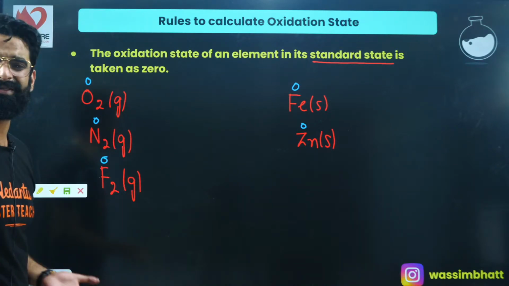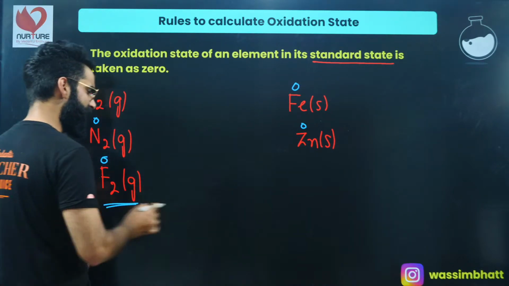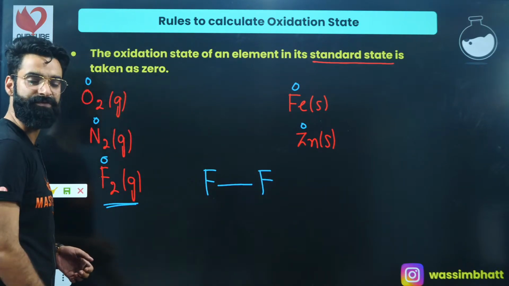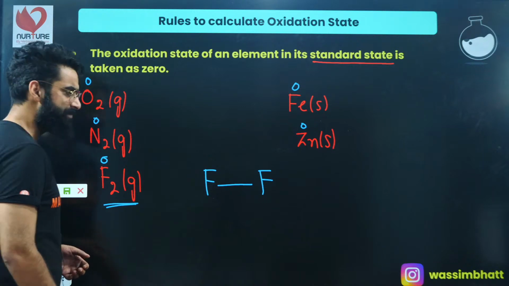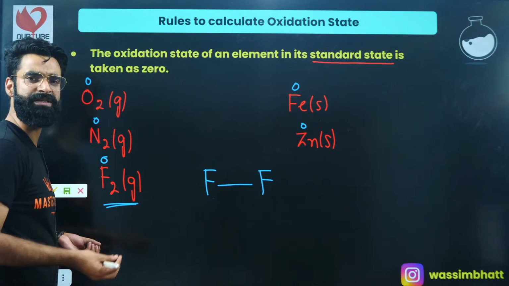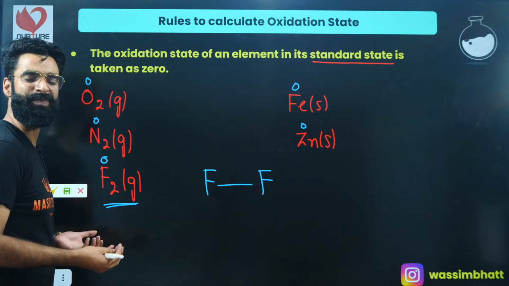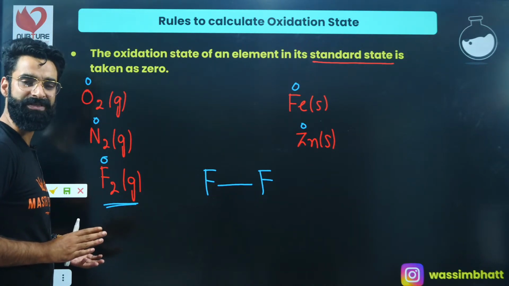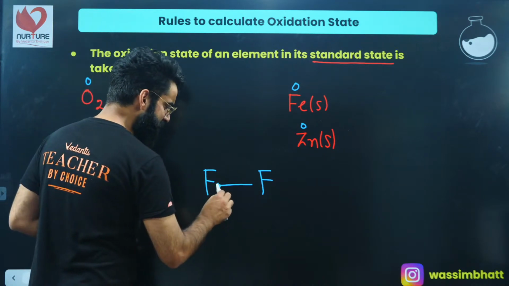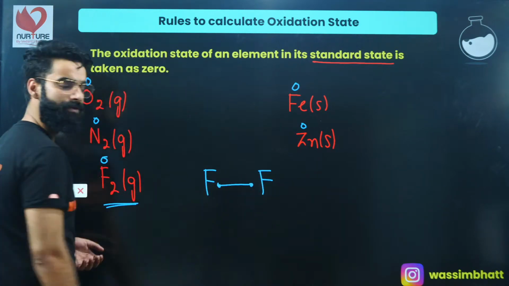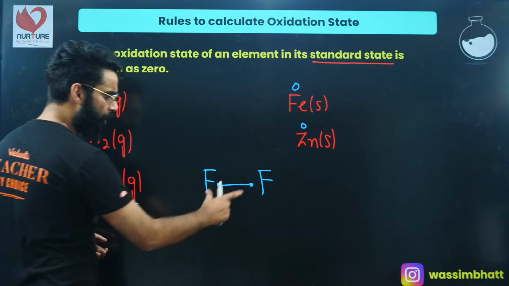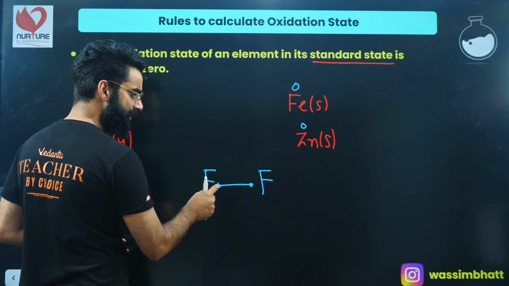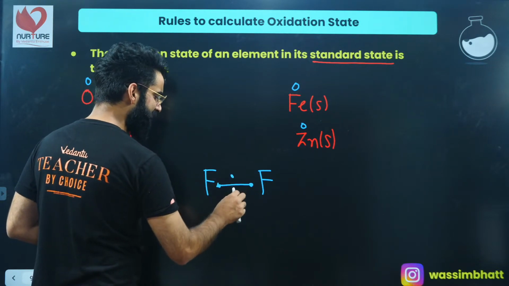Why does it happen exactly? Let me take the case of F2. This is F2 molecule, for example, right? I'm saying the oxidation state of fluorine in F2 is 0. That means the charge present on fluorine in F2 is 0, right? How is it possible? See guys, this is a covalent bond between fluorine and fluorine, right? This covalent bond is formed by 2 electrons, one given by this fluorine, one given by this fluorine, right? So this electron pair will be exactly at the center.